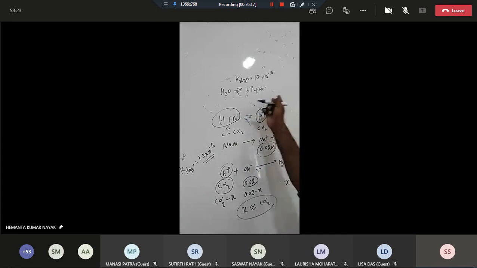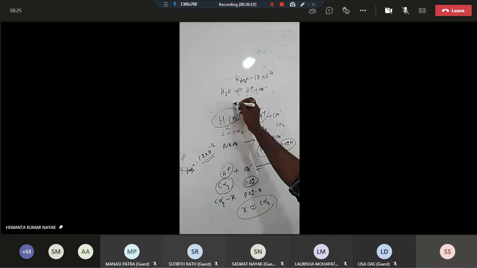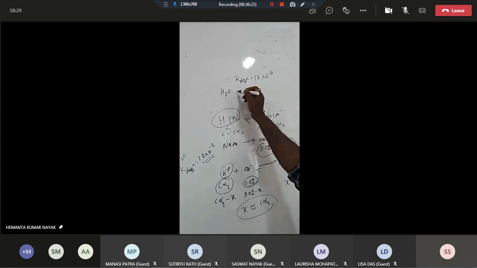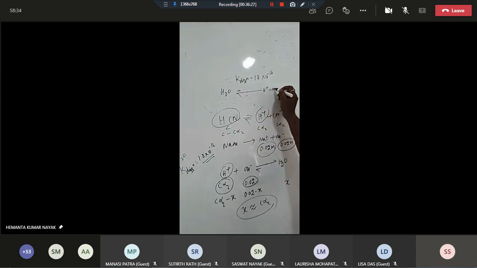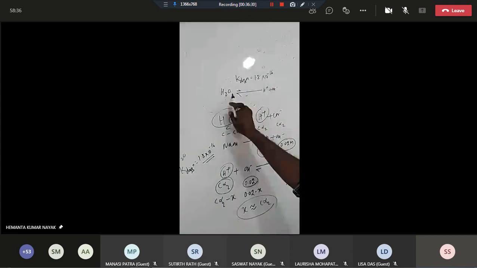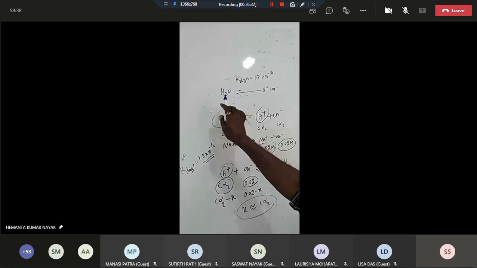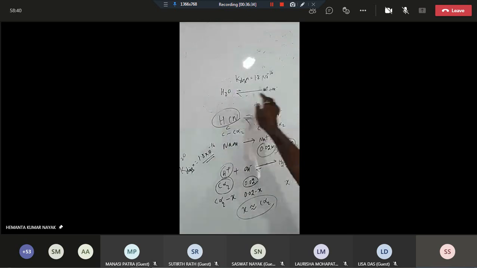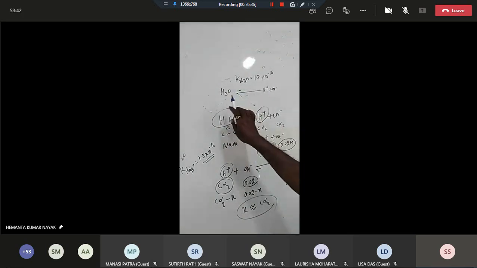But if you consider the reverse reaction, H plus plus OH minus, the equilibrium can be written like this. H2O hardly undergoes any dissociation, therefore we can present the dissociation equilibrium of H2O like this. Yes or no?